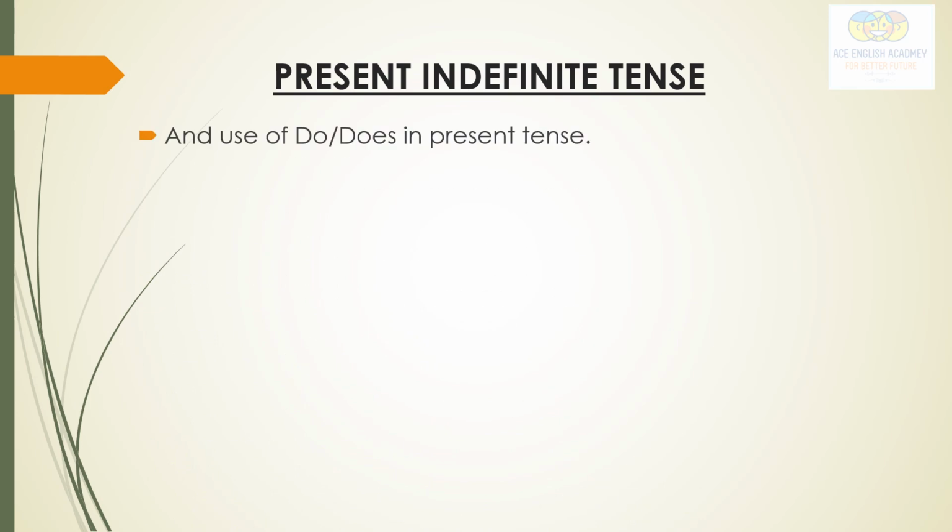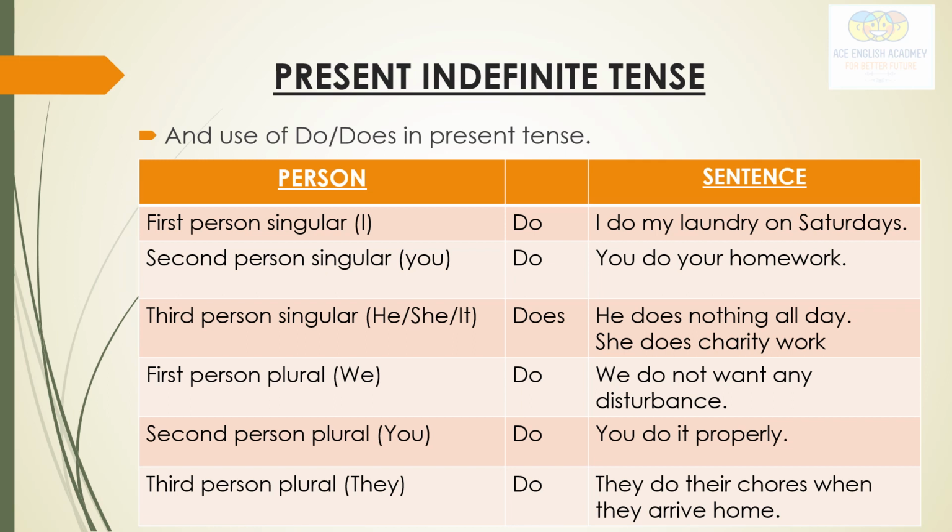Now I'm going to tell you about the use of do and does in present tense or simple present indefinite tense. Here also, just like the use of s and es with the third person singulars, we have to use does with third person singular, that is he, she, it. With rest all other persons, what we have to use? Do.